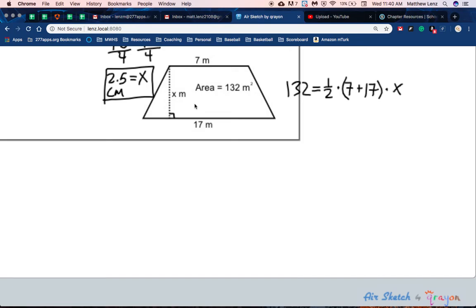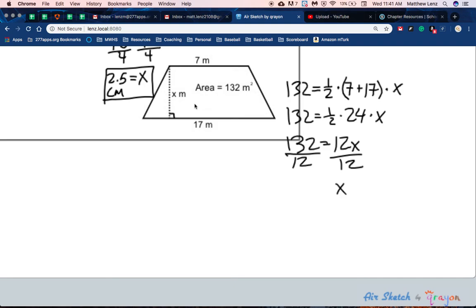Now I'm going to do this one a little bit differently because I'm given and I'm looking for different information than the first one. And so when you're looking at your homework, you're going to have to figure out between those two how you're going to solve this. In this case, I can simplify the 7 plus 17, so I'm going to do that. And then 1/2 times 24 gives me 12. And so the solving in this case is actually a little bit easier in my opinion, because you don't have to distribute or anything like that.